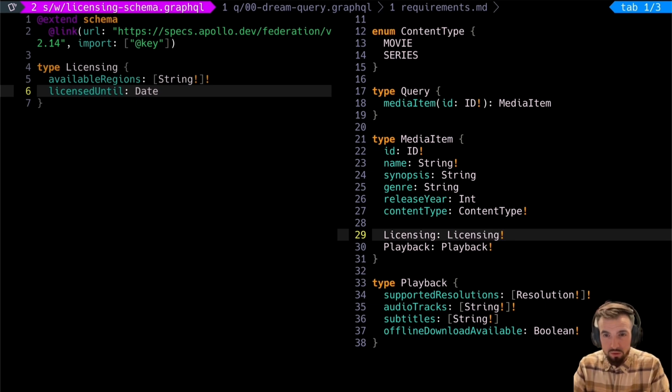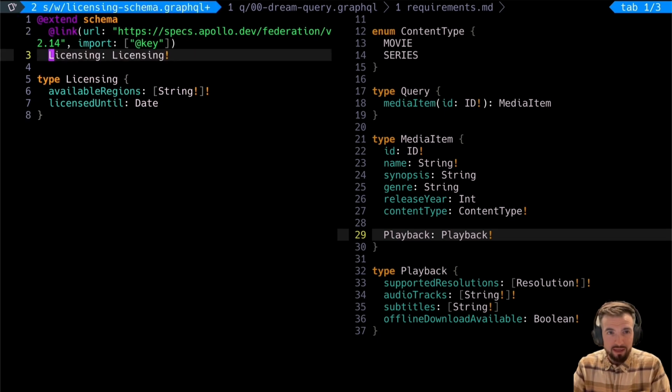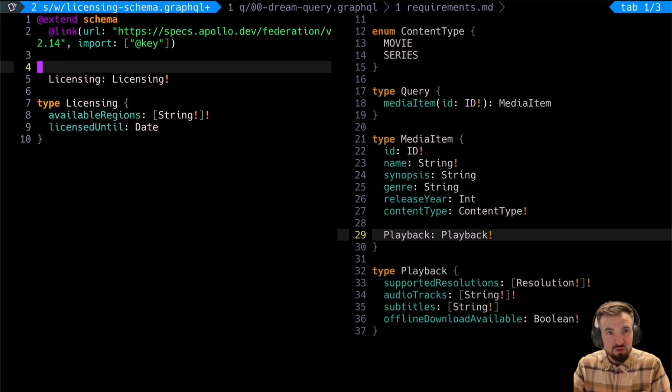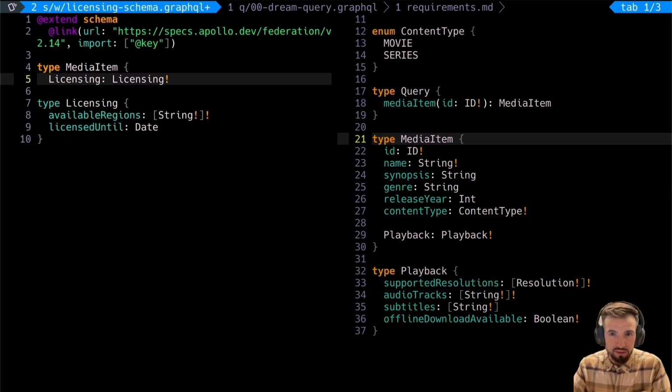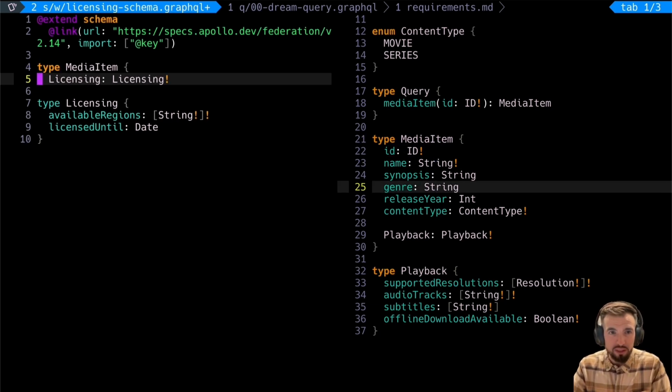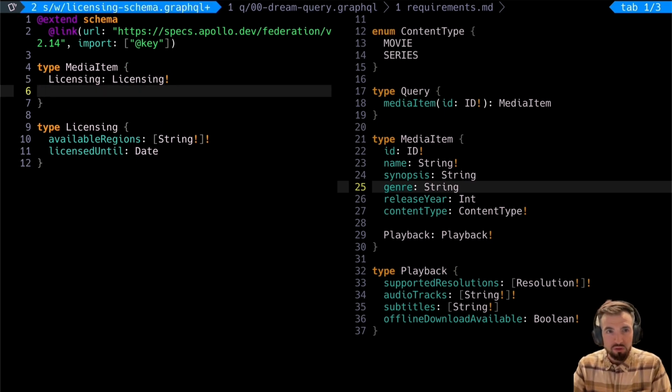Okay? No licensing object. So I have to remove this. The good news is I can go ahead and add that over here, but I need to redeclare the media item type. Now that might seem counterintuitive at first, because I'm essentially duplicating my logic, but it really doesn't work that way.